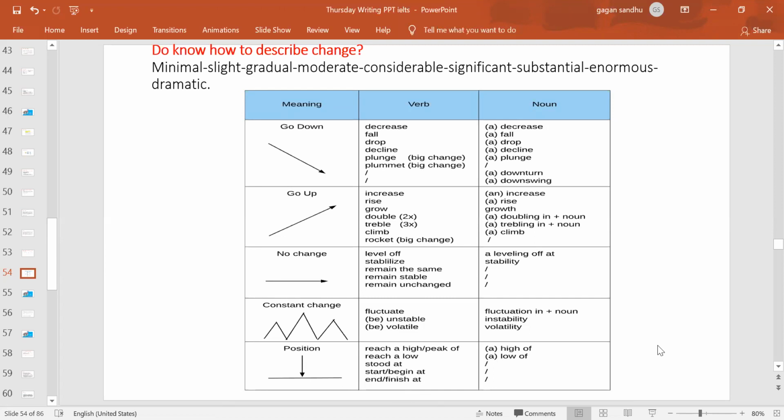So keep in mind every time you want to describe a change of the same value or different value, you have to change the adjective as well. And the same goes for the verb and the way you describe the change. An adjective is like this: minimal, slight, gradual, right? As per the change you pick a suitable adjective, and then according to that you choose the verb.